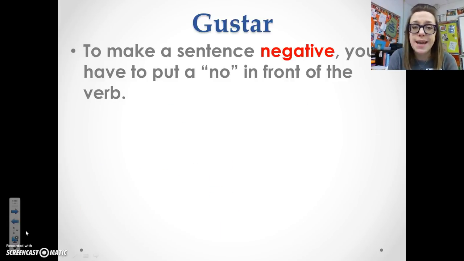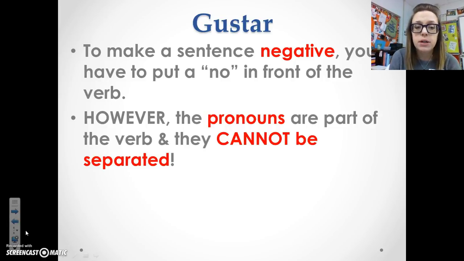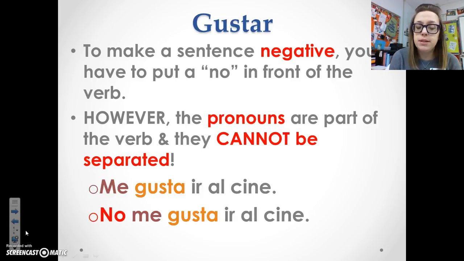To make a sentence negative with gustar, you have to put a no in front of the verb. However, since the pronouns are part of the verb, they cannot be separated. So, if I wanted to say, I don't like to go to the movie theater, look what I have done here. I put the no in front of me. So, no me gusta ir al cine. I don't like to go to the movie theater.